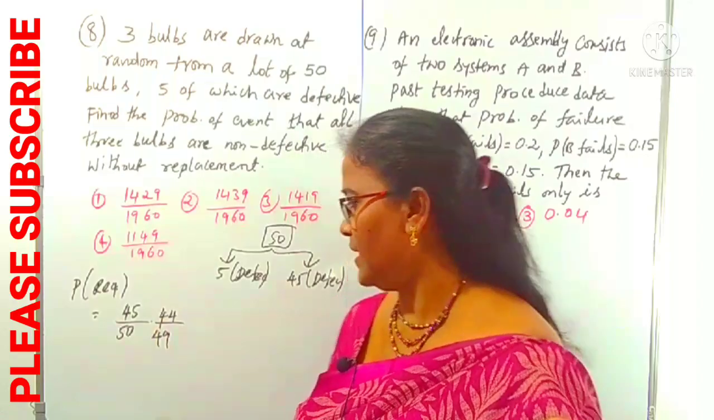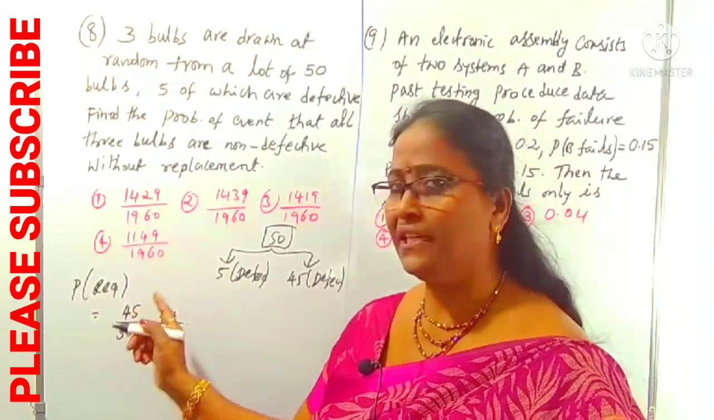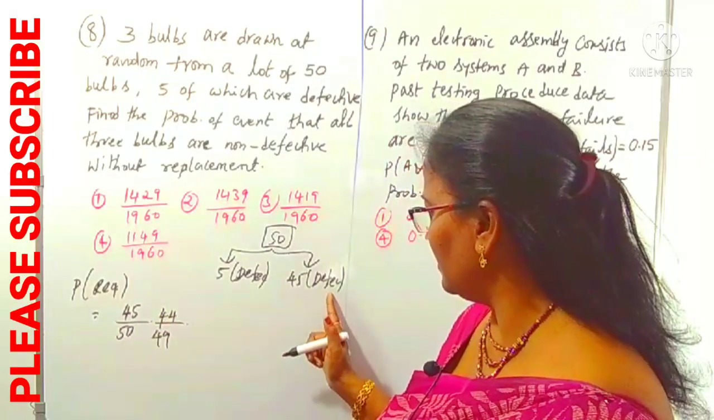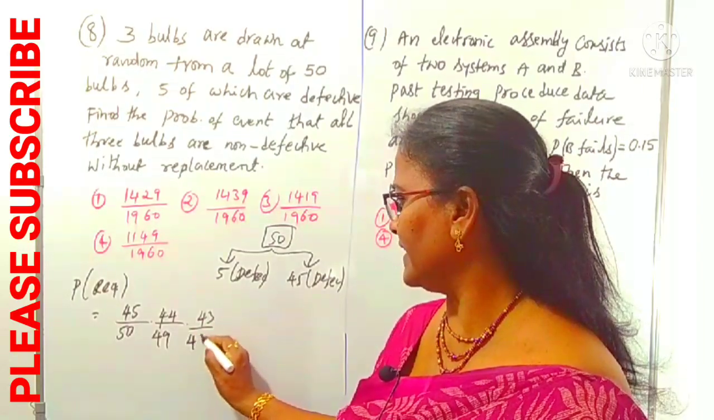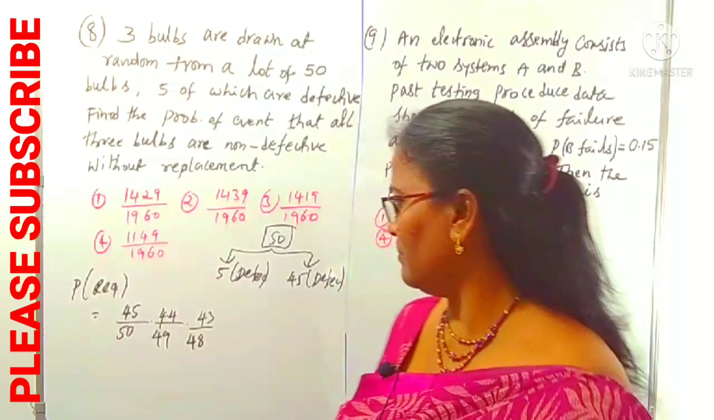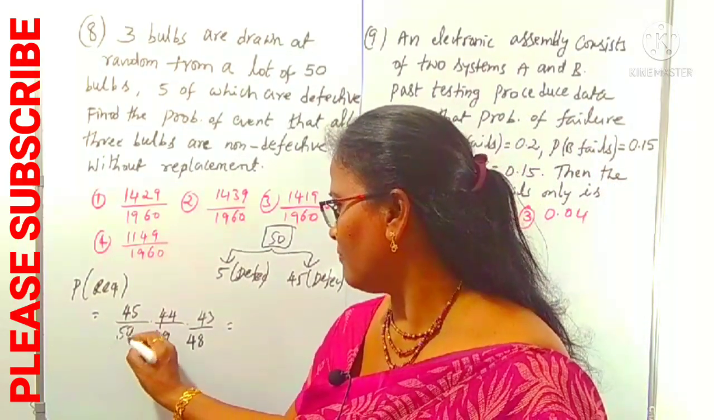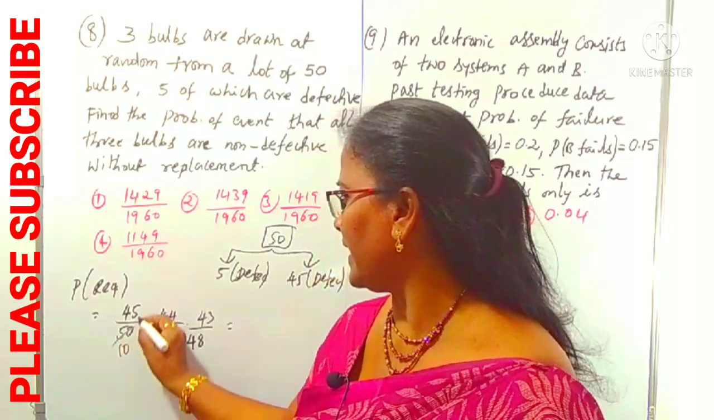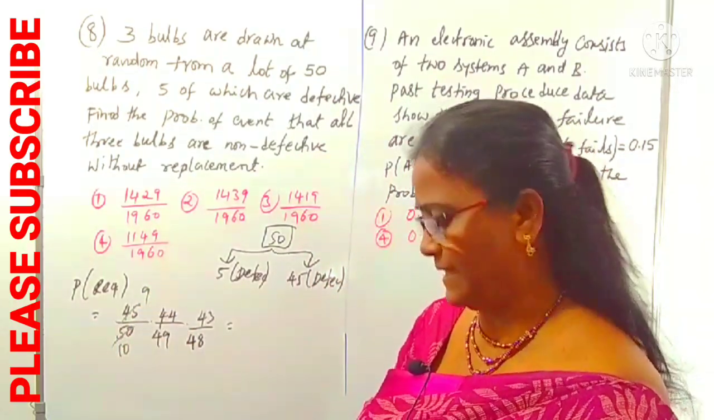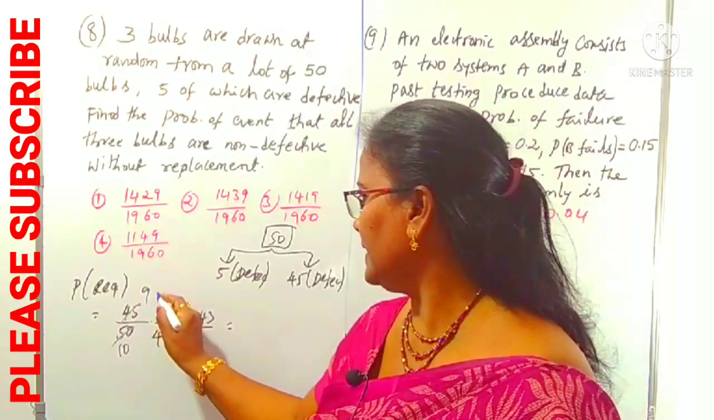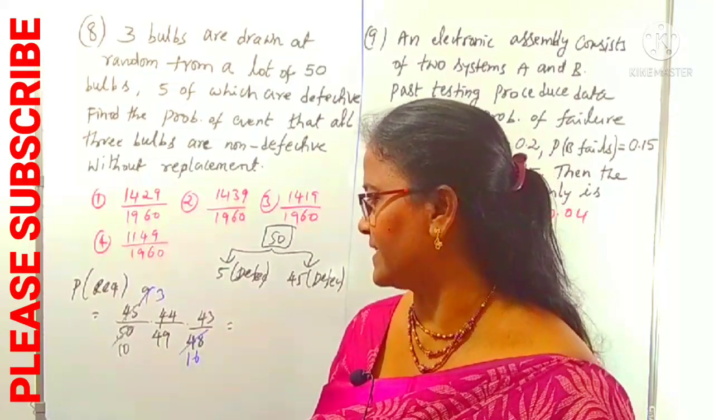This is the second case. Now we can start with the third bulb. For the third bulb, 2 bulbs are already gone. How many non-defective are left over? 43. So total bulbs left over are 48. This is our required probability. By this simplification you can understand easily. 5 tens are 50, 5 nines are 45. Next, 3 cancels here. 3 threes are 9, and 3 sixteens are 48.